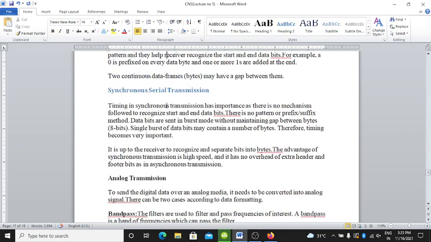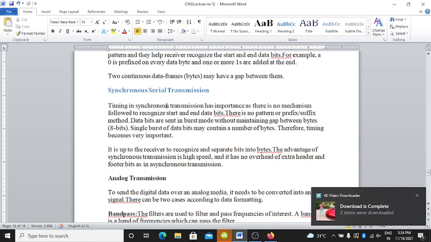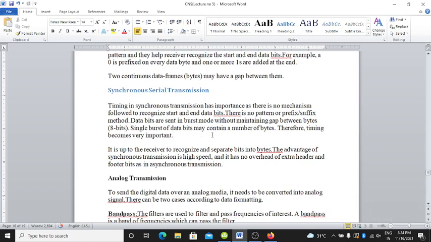Here in synchronous serial transmission, timing is important, right? There is no mechanism followed to recognize the start and end of data bits. There is no acknowledgement from the receiver to receive the signal. There is no pattern or prefix and suffix method, so timing is most important. Data bits are sent in burst mode without maintaining a gap between bytes.